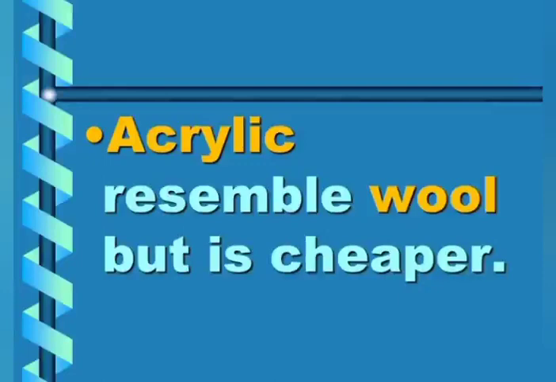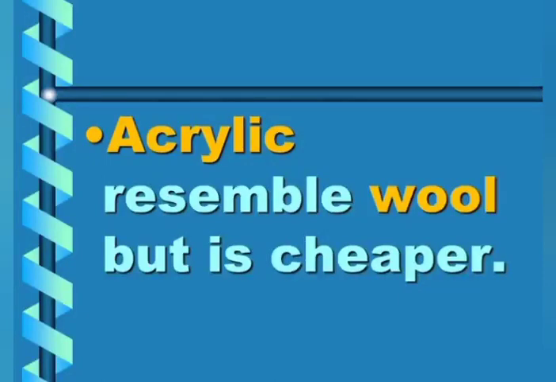Then we have the next fiber, that is acrylic. Acrylic has features equal to wool. Wool is mainly obtained from sheep, as we have seen in the process in class 7th. But this acrylic is much cheaper.